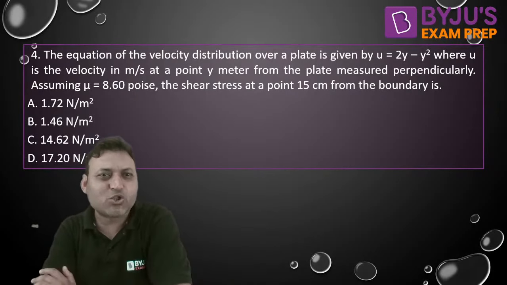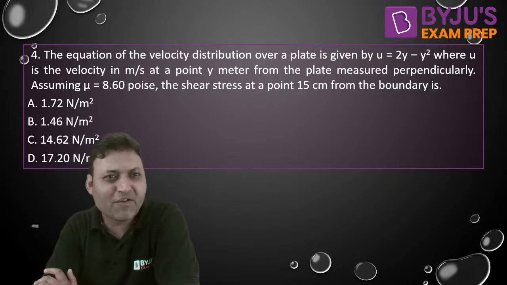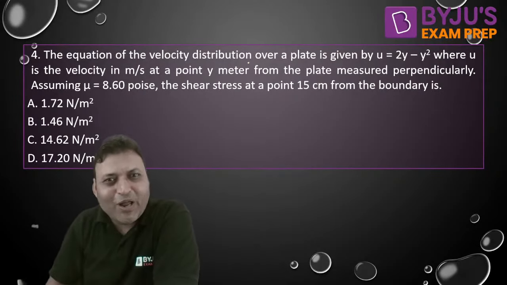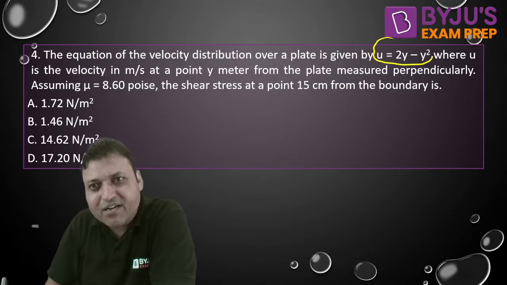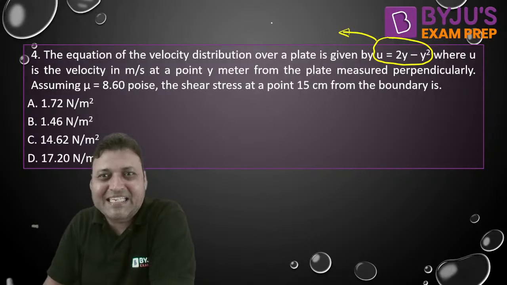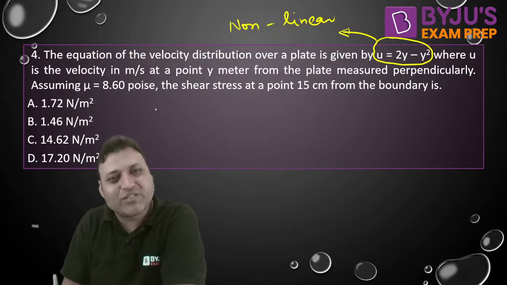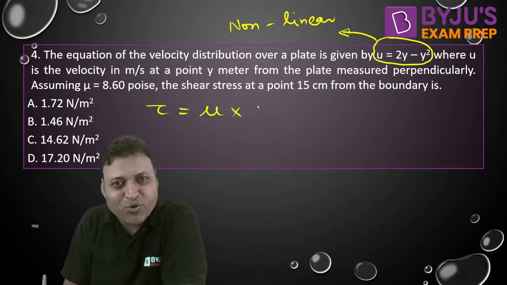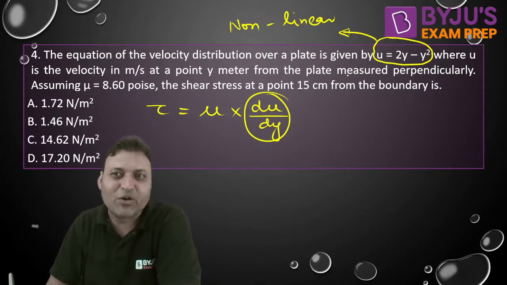Yes, the next question, question number 4 on the screen. Please try to solve the next one. Question number 4. The equation of the velocity distribution over a plate is given by, there is a velocity profile given. If the velocity profile is given which is non-linear, then we are supposed to use the original expression for Newton's law of viscosity, that is mu into du by dy. Velocity gradient can be calculated by differentiation of the velocity profile.